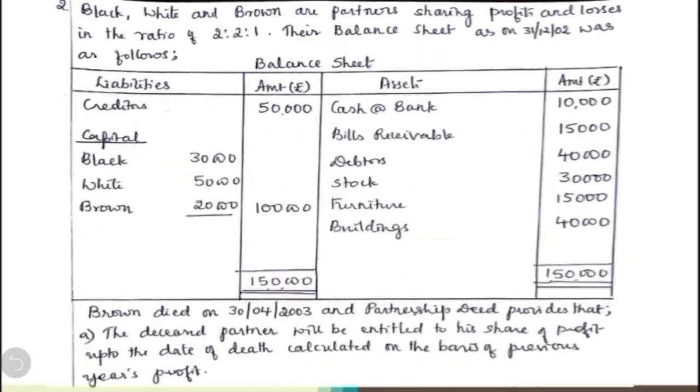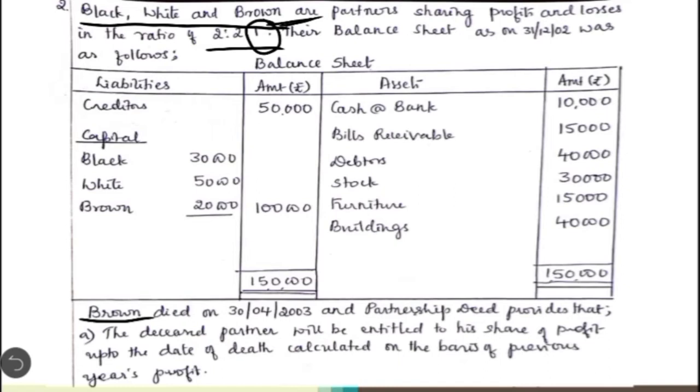So there were three partners, black, white and brown, and their profit sharing ratio was 2:2:1. So first work is to identify among the three partners who has died. So it is given that Brown has died. So Brown is the last partner who is entitled for receiving 1/5 share in the profit. Okay, that is the first thing we need to identify.